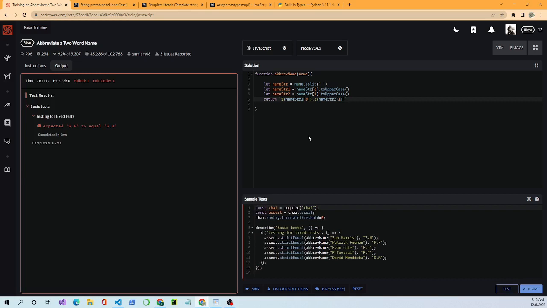It still does not work. What am I doing wrong? Namester, I split it. Namester 1 equals namester 0 to uppercase. Okay, that makes the whole word uppercase. This makes the whole word uppercase.